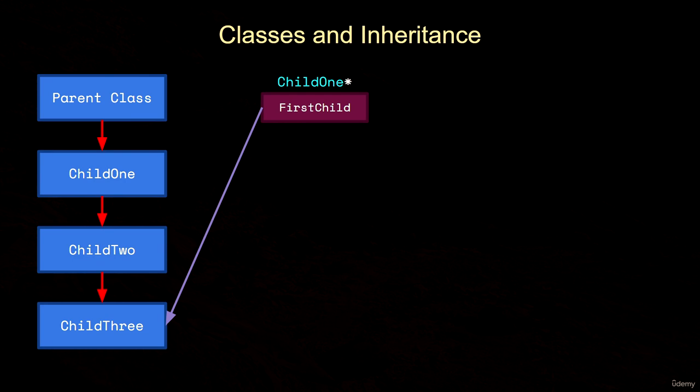This is legal in C++. We can have a pointer to a parent class. In this case, child1 is one of the parents of child3, and the pointer points to an object of the child3 type. Now, let's say that child3 has its own function, which is not defined in the child1 class, and it's not an override. It's a function that belongs solely to the child3 class. We know we have an object of type child3, but we're storing its address in a child1 pointer.